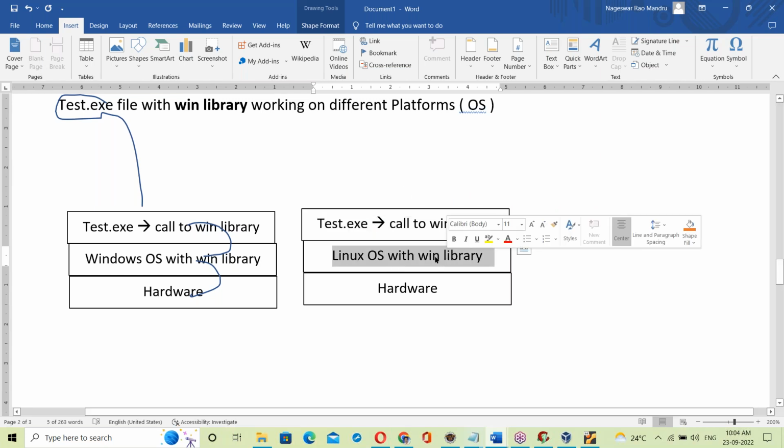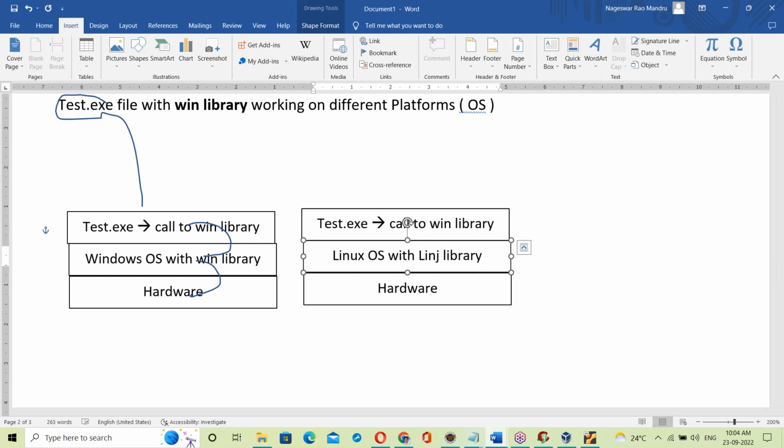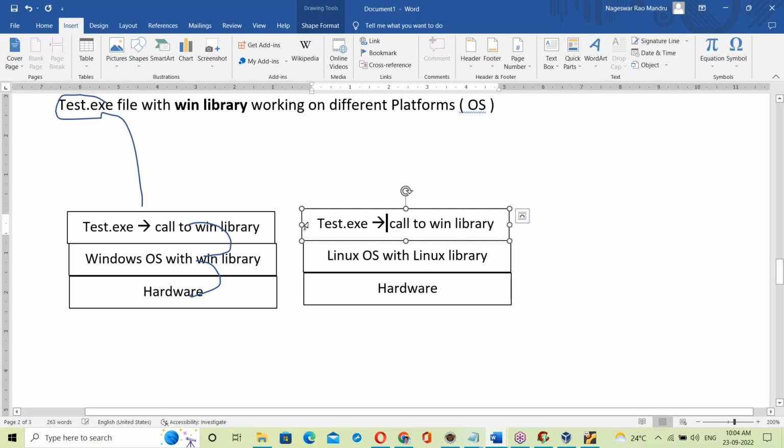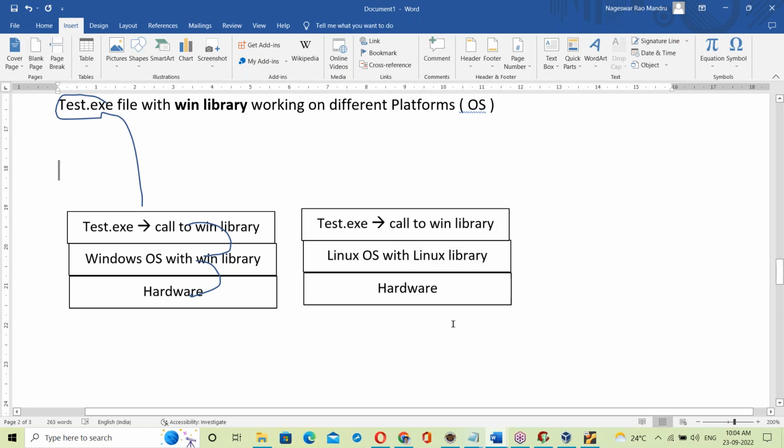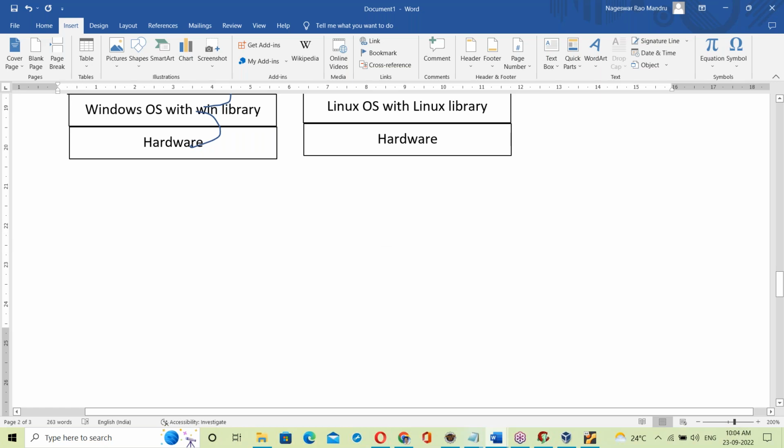On Linux OS there is the Linux library, but the Windows OS library is not available here. That library is not matching, so it simply fails. Test.exe file is linked with the Windows OS library, but the current OS has the Linux library. Library not matching, it fails.